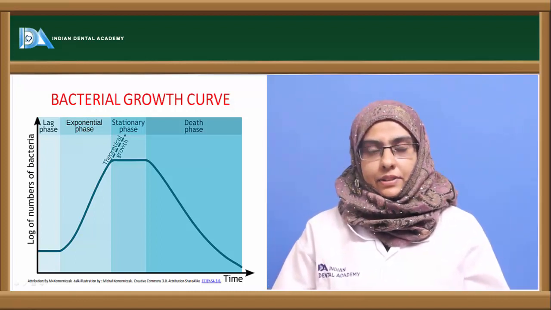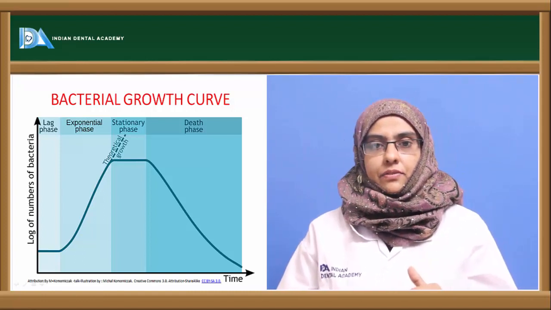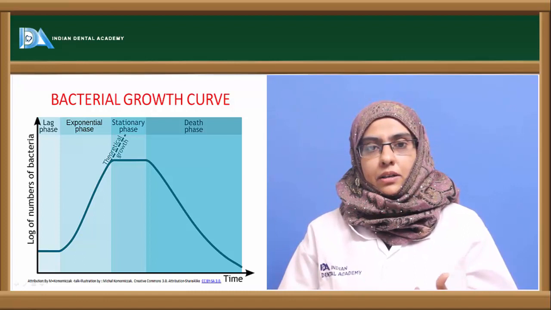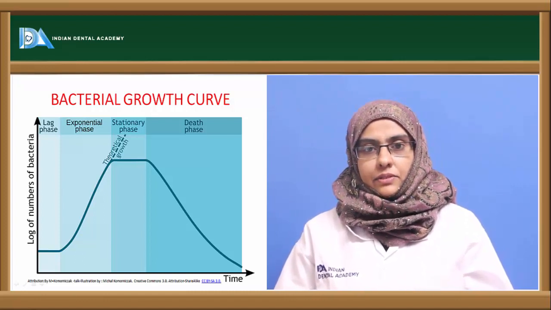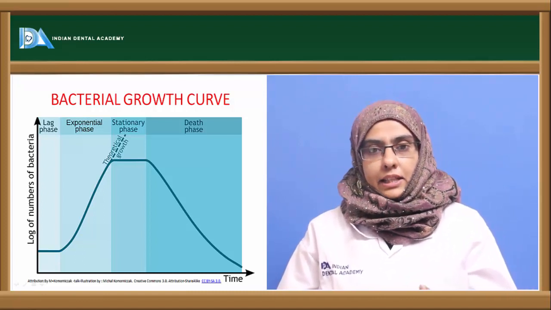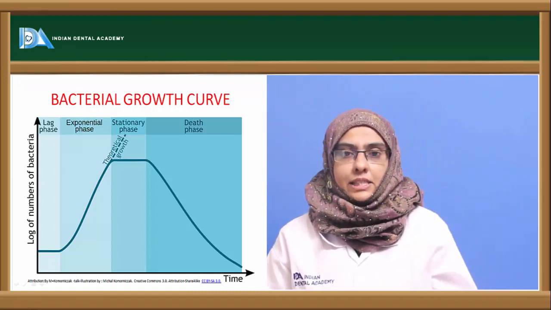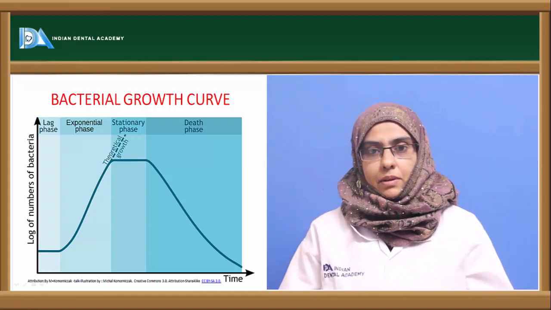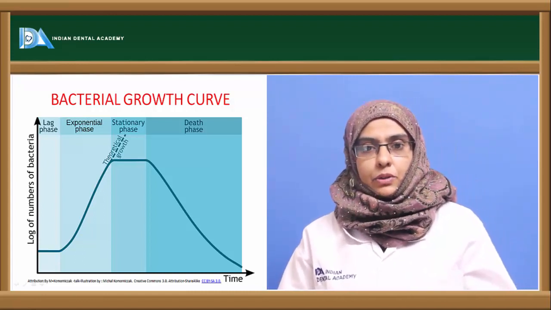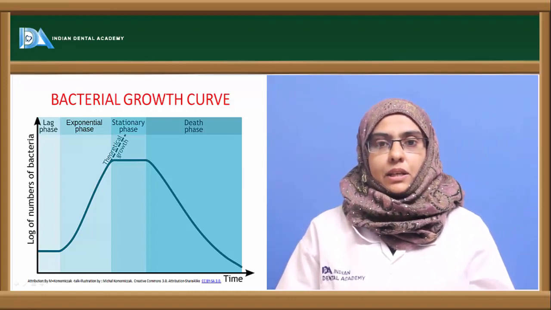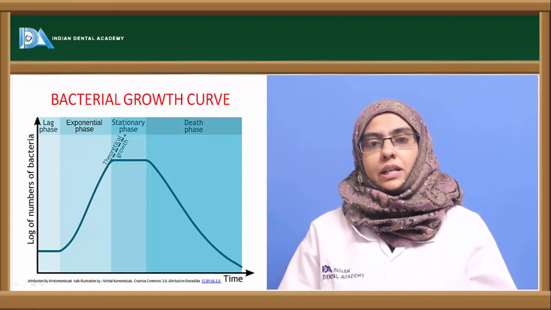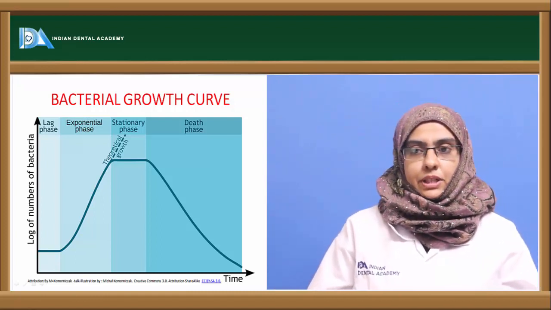Now coming to the lag phase. This is the first phase, when the organisms are inoculated or introduced into a new environment or media. This is the phase where the organisms try to adjust themselves to the environment, and in this phase there is an increase in cell size but not in cell number. In the lag phase, the organisms adjust and produce important components such as enzymes and other chemical metabolites that help them to divide in the next stage, which is called the log phase or the exponential phase.